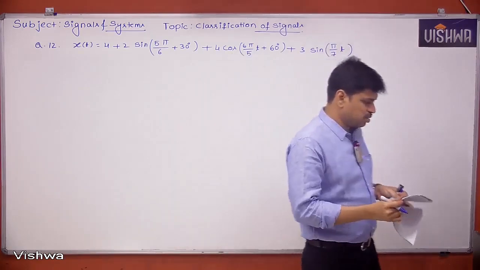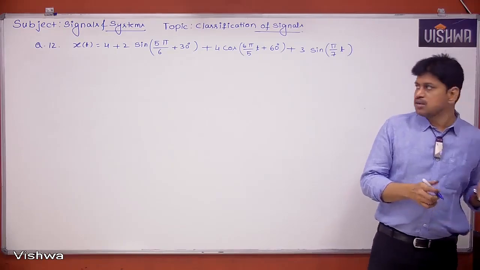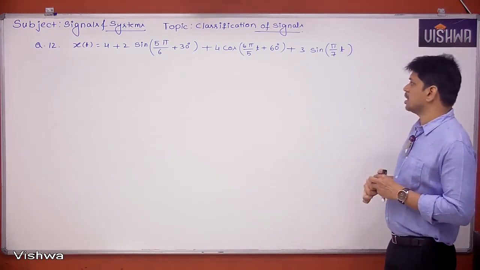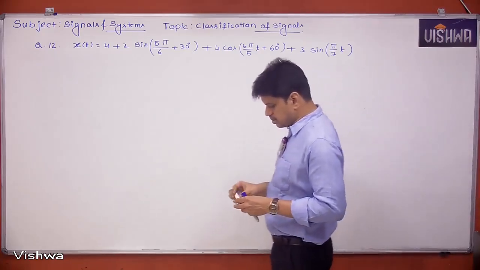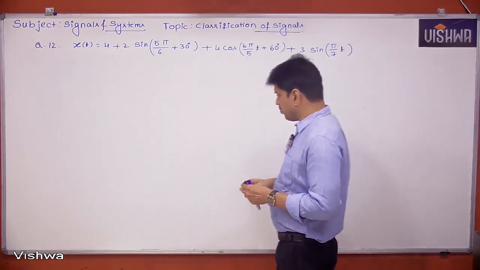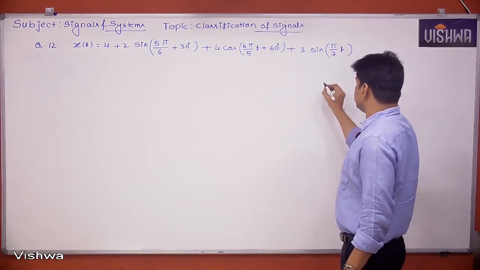Okay. Find the time period, capital T. That's what we have to find. Okay. Listen. First of all, I want to mention one thing here. DC signal.